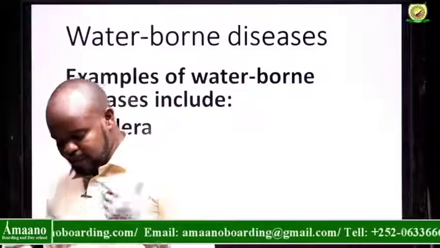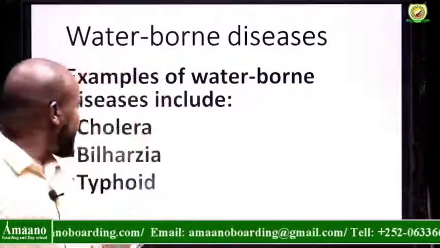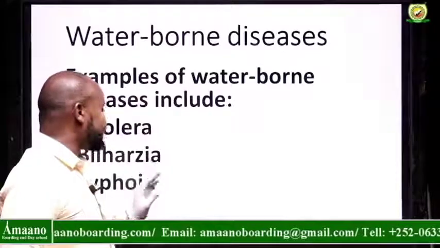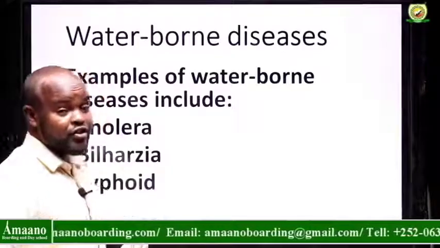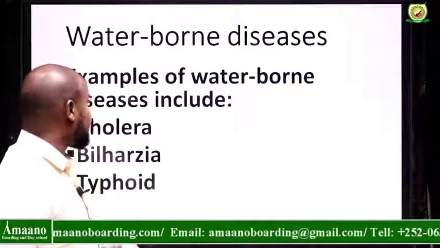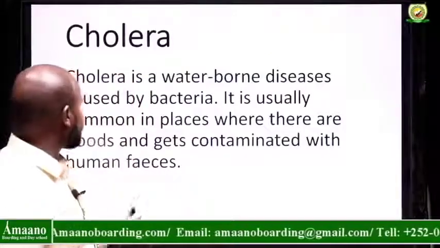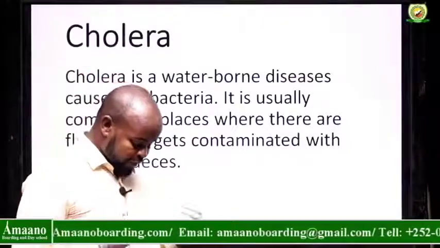There are different examples and types of waterborne disease. A good example is cholera, bilharzia, typhoid. So we will see these three diseases one by one, right? So we will start with cholera. Cholera is a waterborne disease caused by bacteria. It's usually caused by bacteria.